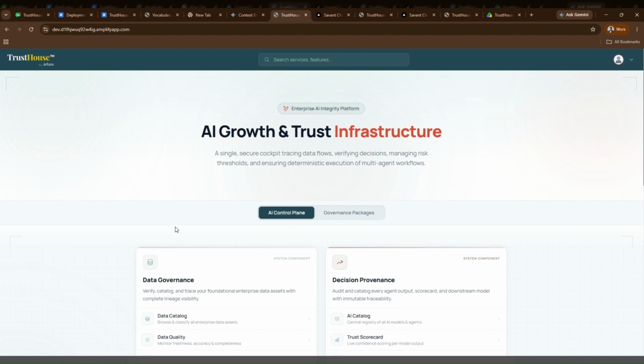And because trustworthy AI depends on trustworthy data, TrustHouse also provides a centralized data catalog, continuous data quality monitoring, and end-to-end data lineage together. These capabilities give organizations the confidence to deploy AI securely, responsibly, and at enterprise scale.